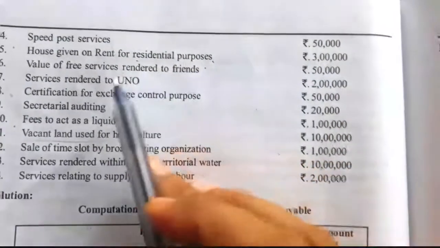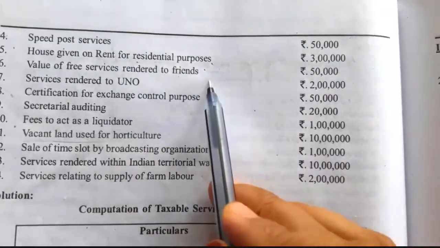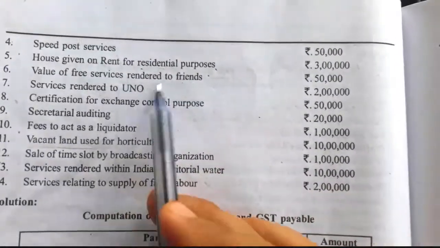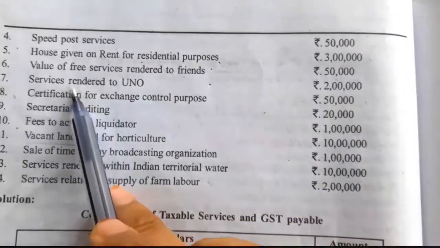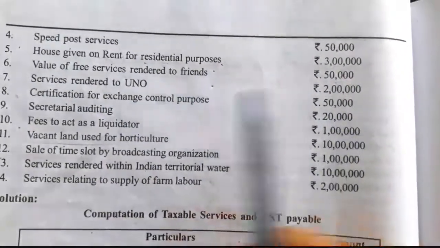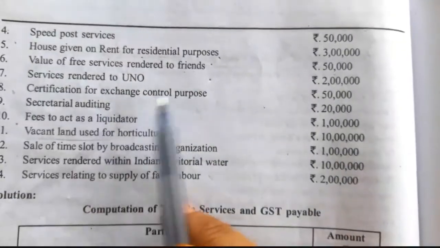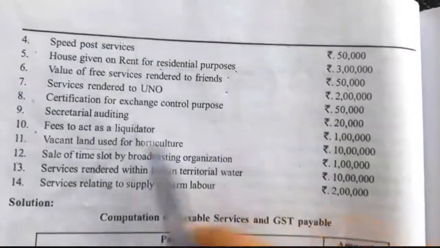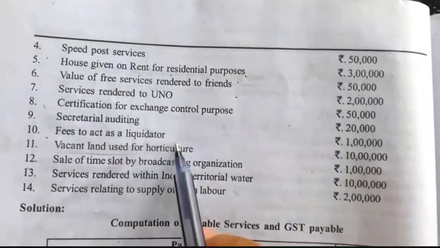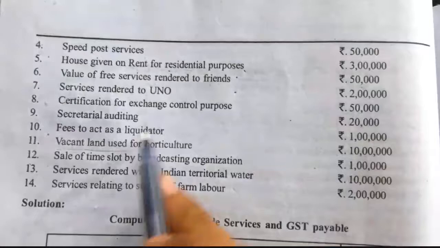It is not taxable. Value of free services rendered to friends. Any free services rendered to any people is taxable. So 50,000 taxable. Services rendered to UNO is taxable. Certification for exchange control purpose also taxable. Secretarial auditing taxable. Fees to act as a liquidator service is also taxable.